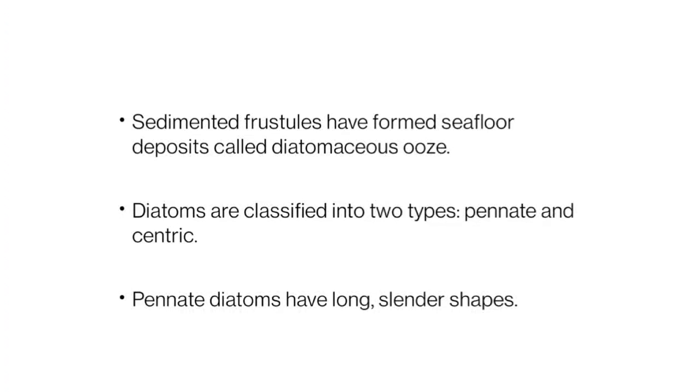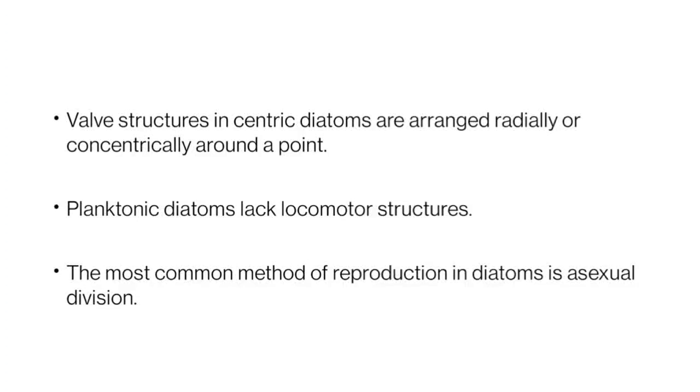And the diatoms are classified into two types on the basis of shape. One is the pennate diatom, and the other one is the centric diatom. The pennate diatoms have an elongated shape. And the centric diatoms have valves that are arranged radially or concentrically around a point.